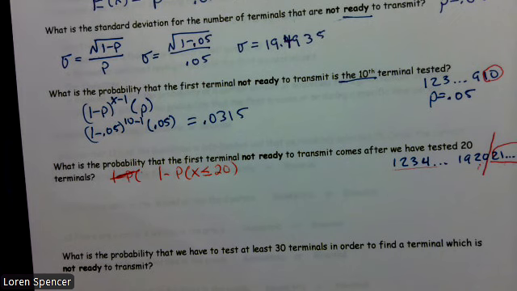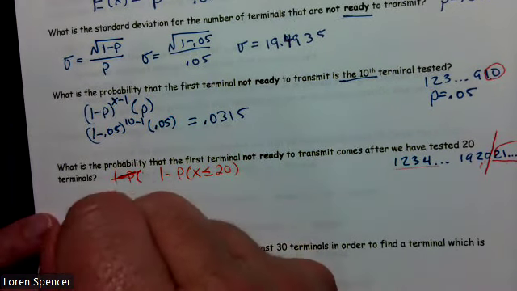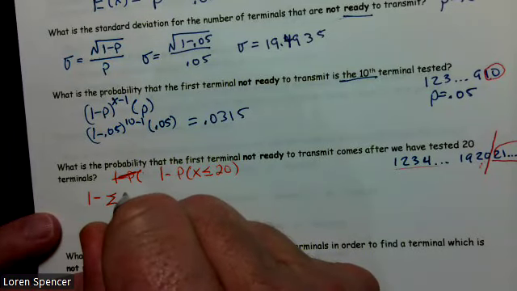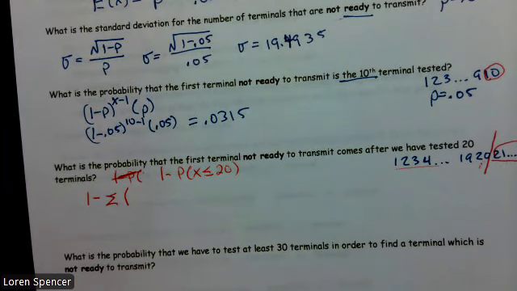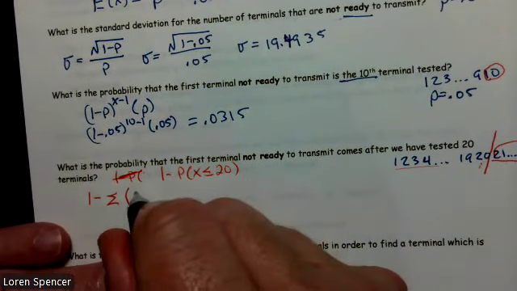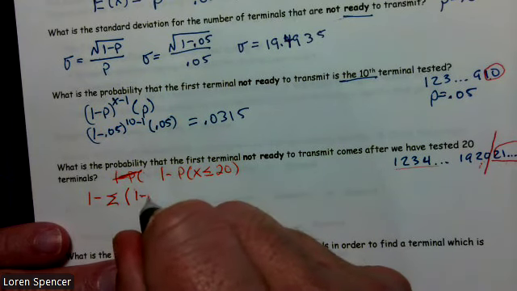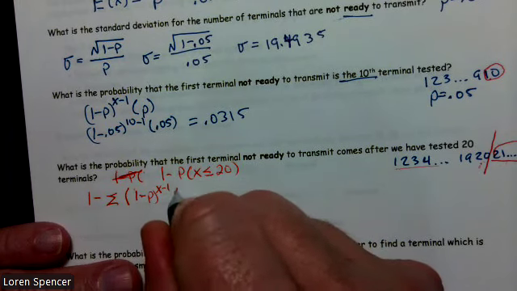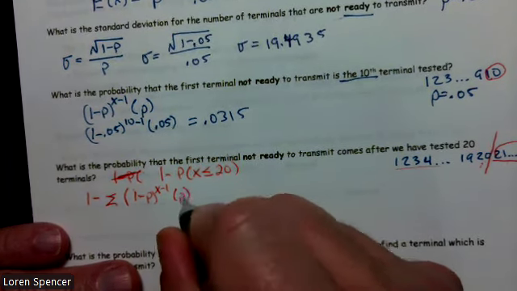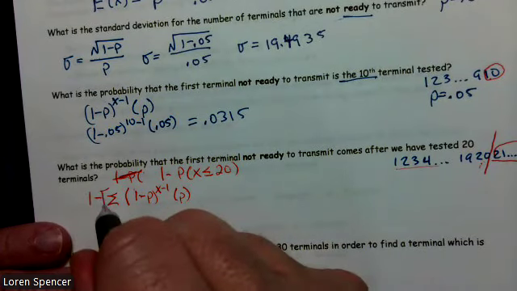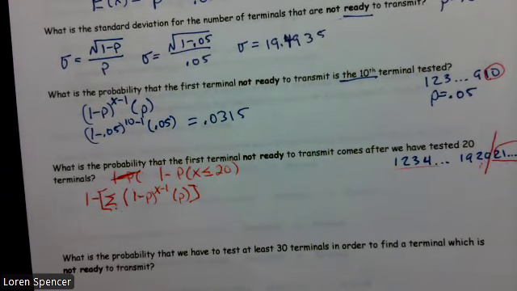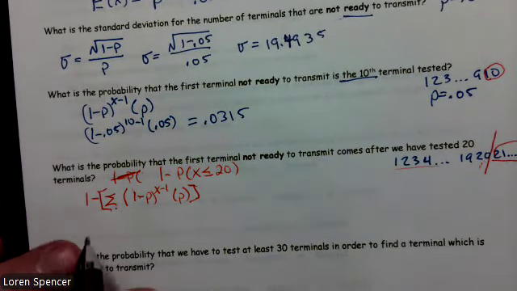So multiple values, I'm going to have to use the summation sign. My equation is going to be 1 minus the summation of my equation that we typically have, (1 minus p) to the x minus 1 times p. I'm going to put this part in brackets just to denote that the summation part's left off. Okay. So now I need to plug in.